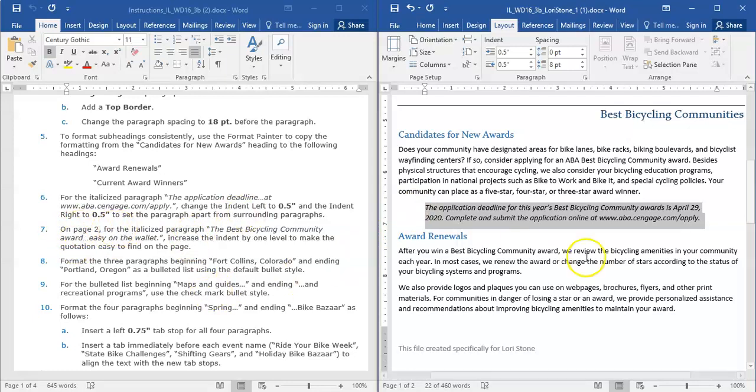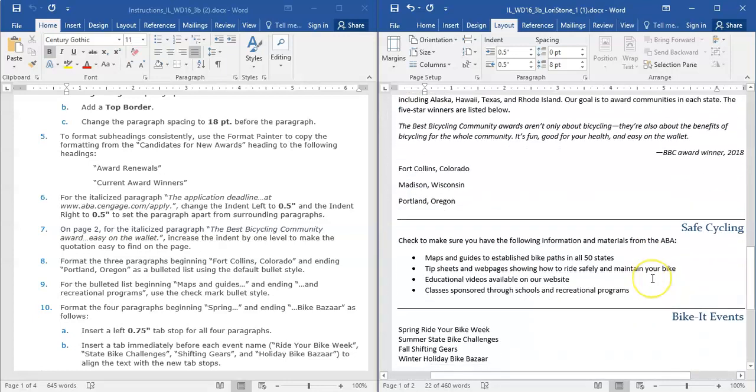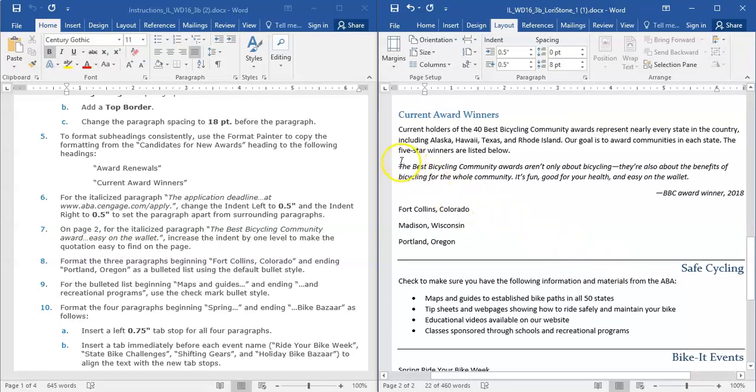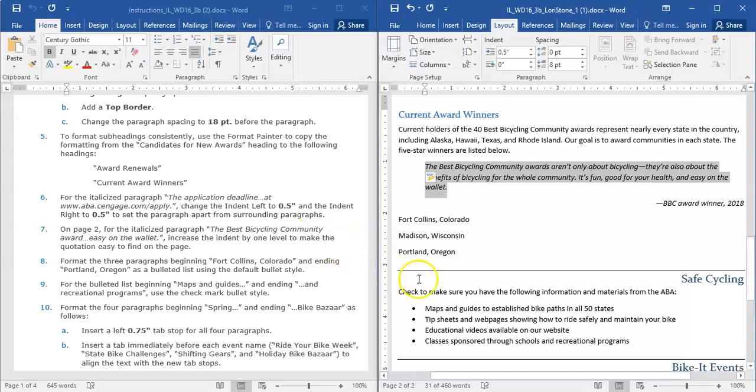On page 2, the italicized paragraph that says the Best Bicycling Community Award, Easy on the Wallet, which is down here. There it is. After we select it, they would like us to increase the indent by 1 level. So 1 level would be a ½ inch. So I just hit my tab key. There you go. And you can tell that it's moved in ½ inch here.